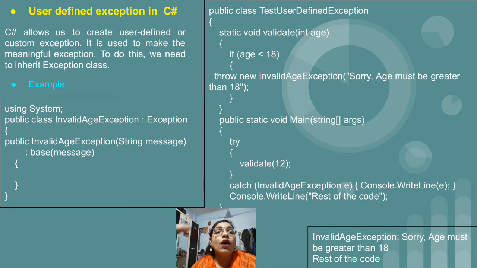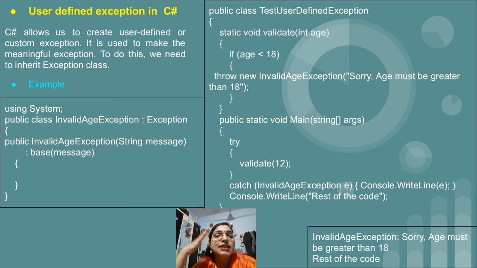After that, whatever exceptions we have seen are by default inbuilt exceptions, where we can make use of the Exception class, like DivideByZeroException. So all these are inbuilt exceptions. But suppose you want to create your own exception. In the previous exception, we have not designed that if the user is trying to divide a particular number by 0 then throw the error. It is given by default by the compiler, this type of exception.